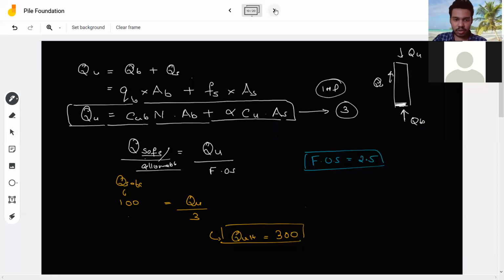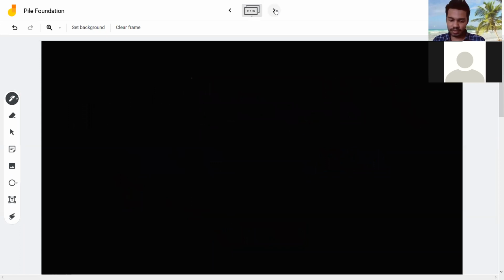Okay. So we have derived an important formula for a cohesive soil. Next derivation that we are going to do on a similar basis is for cohesionless soil. Let me write.